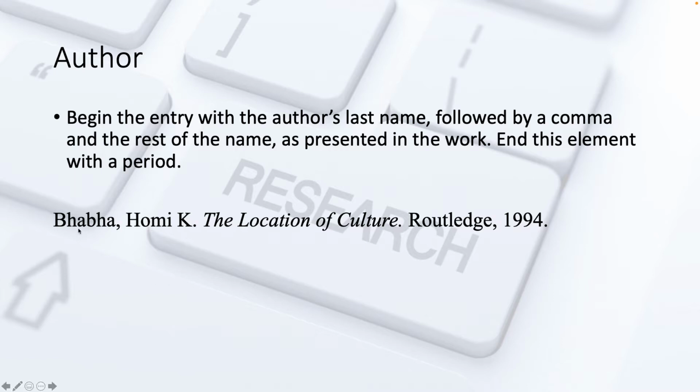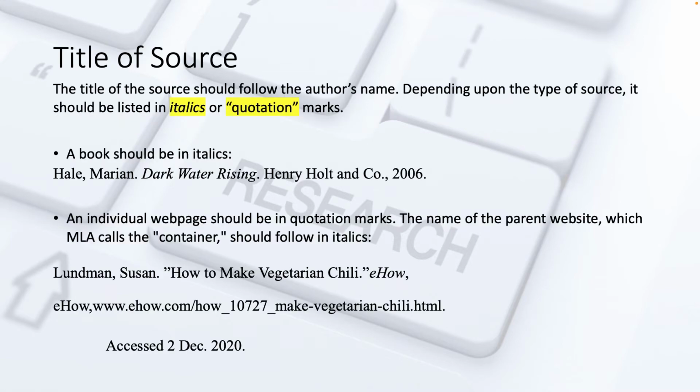So this is a book. I have an example I'm giving out in class in a day or two of several different types of citations. But notice the author's last name is capitalized. It comes first, a comma, the first name, middle initial, and period. The next one is the title of the source. When you're looking at sources, you need to see if it qualifies for italics or quotation marks. Remember that large things like books and plays, newspapers and journals have italics for the title. So, Hail Marion, and then the title of the book, Darkwater Rising, in italics.